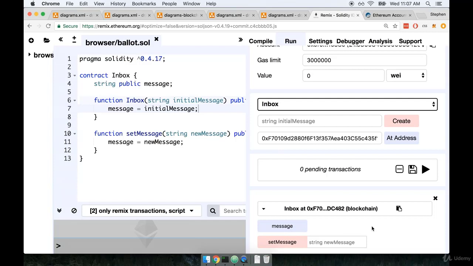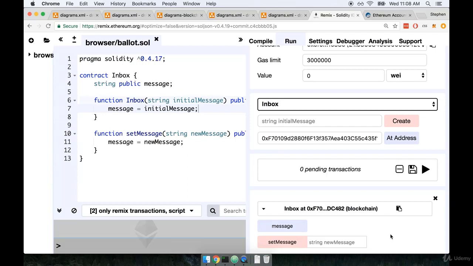Now before, when we were interacting with our contract, you will recall that any time we wanted to write some data to our inbox contract, it was an instantaneous process. So we were able to set a new message in there. We could add a new message and then click on the button and poof, instantly we got a new message set. But remember that very long video that we went through a long time ago, where I'd said that on real networks, it takes around 15 to 30 seconds to actually get confirmation of changes to our data.